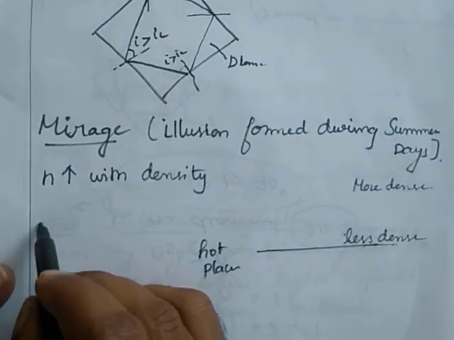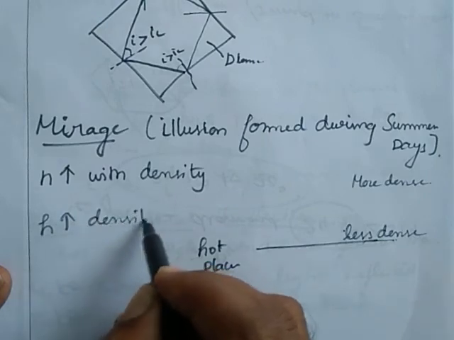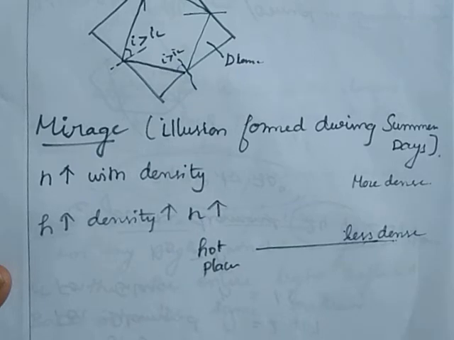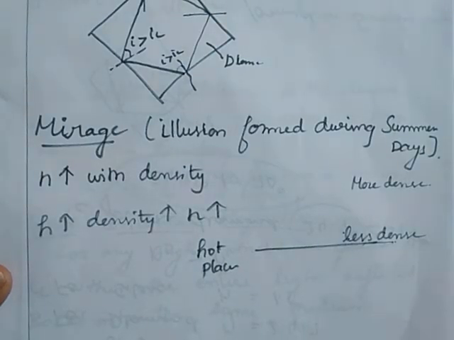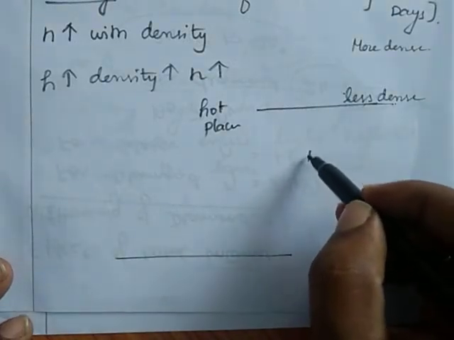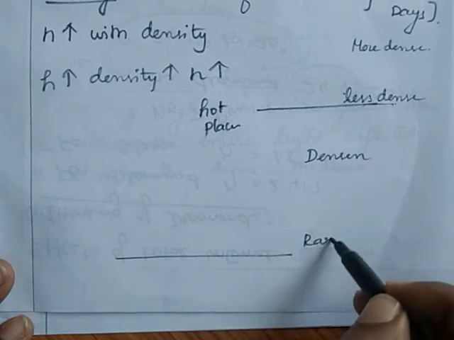That means as height increases, density increases. Density increases, refractive index also increases. So we can conclude that at the height, refractive index increases. So this is considered as a denser medium, and this is considered as a rarer medium.